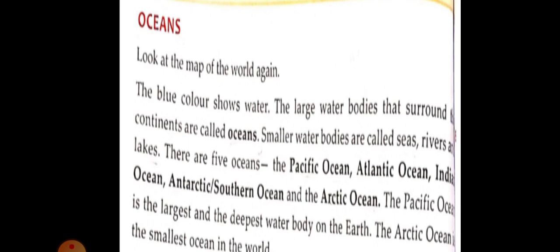Once again I repeat, the Pacific Ocean, Atlantic Ocean, Indian Ocean, Antarctic Ocean or Southern Ocean, and Arctic Ocean. The Pacific Ocean is the largest and the deepest water body on the earth. The Arctic Ocean is the smallest ocean in the world. You have to copy this down in your notebook from the mobile.